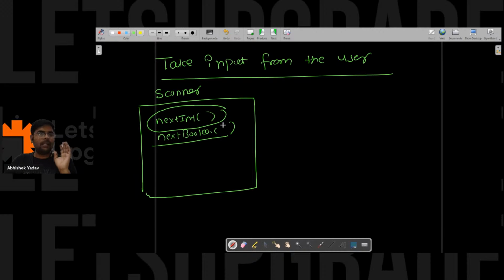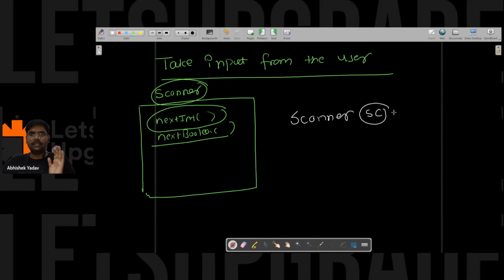So how do we access these methods? Yesterday we saw that in order to access the properties and functionality of a class, we have to create an object. So we have to create an object of the Scanner class in our code. How can I create an object of the Scanner class? I have to write the class name, here Scanner. After writing the class name, I have to write a reference name. Here the reference name is sc. You can write any name.